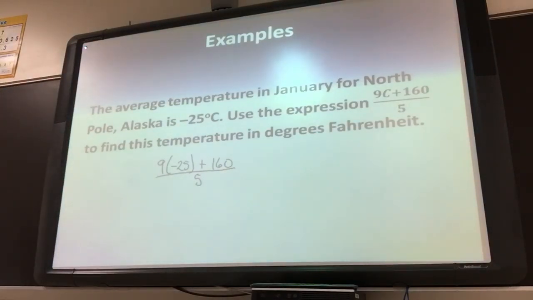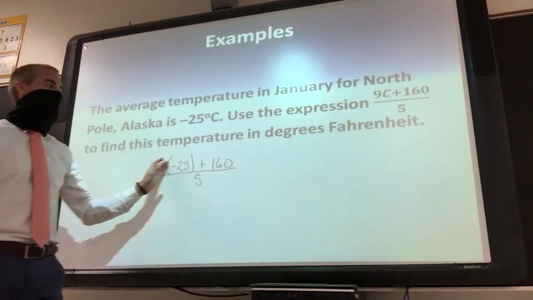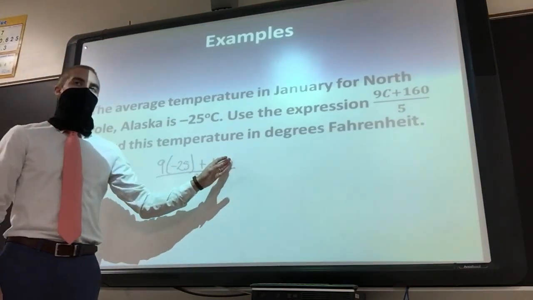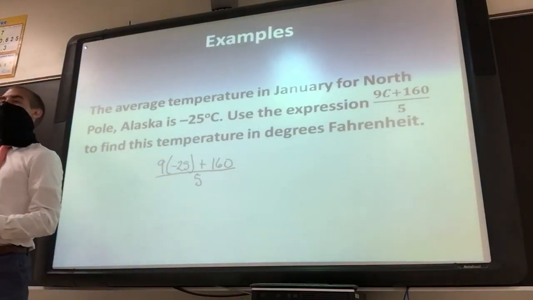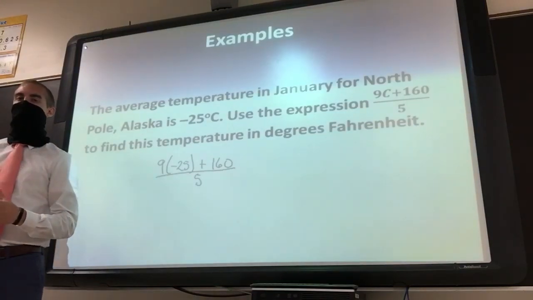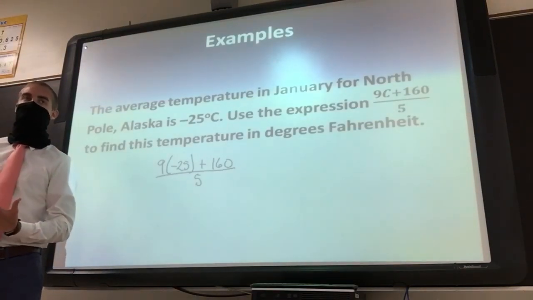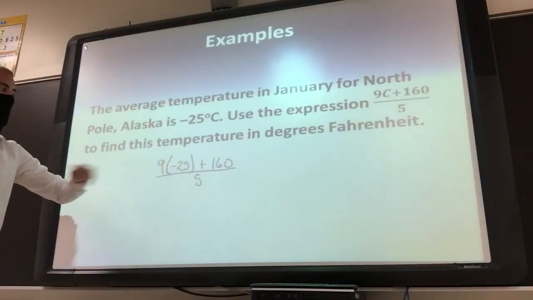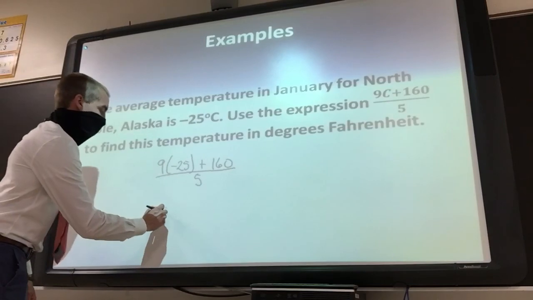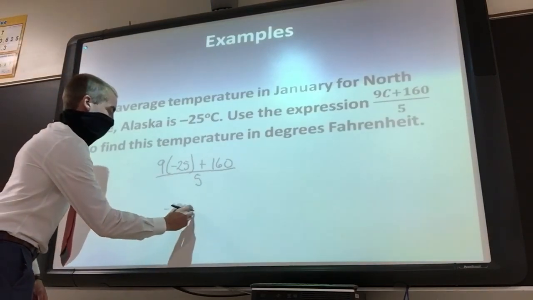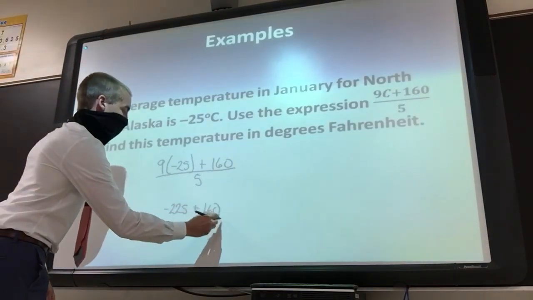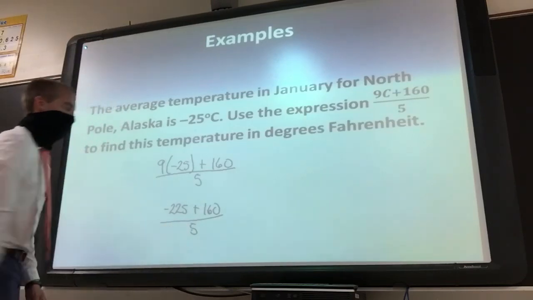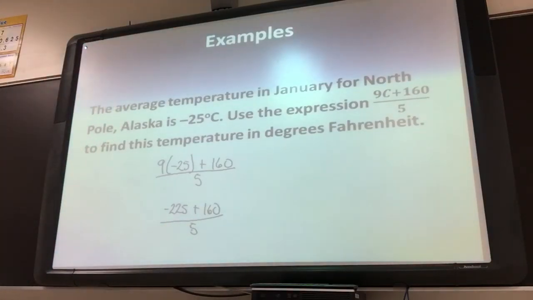A question like this, you want to get rid of everything on top first. What you want before you divide is one number on top, one number on bottom. Then we can divide them both. So let's take care of the top first. Negative 25 times 9 is negative 225. So then we do negative 225 plus 160.